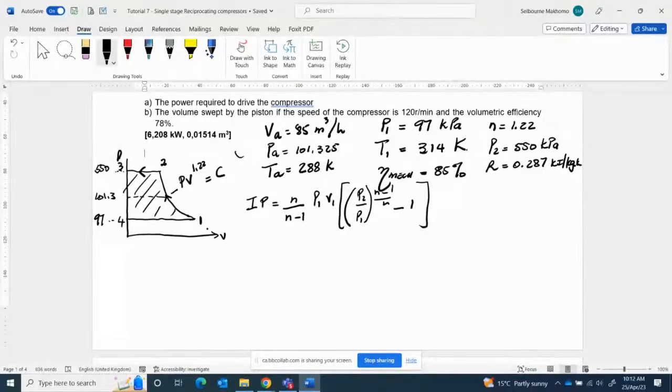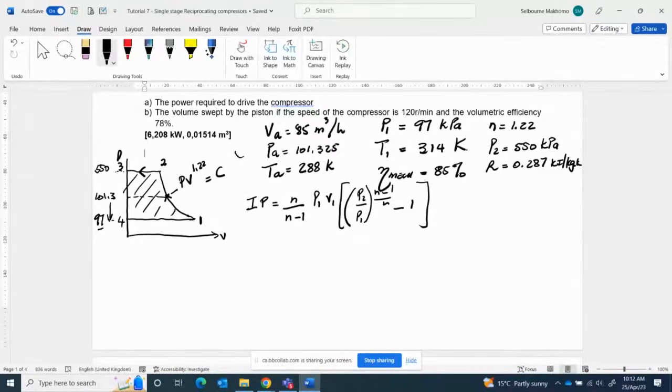In order to create a vacuum, there must be a difference in pressure between P1 and atmospheric pressure. The reason why the inlet valve opened is because the pressure was below atmospheric pressure. In other words, it was a vacuum pressure. We can see that 97 is below 101. But if 97 was equal to 101, then the inlet valve won't be able to open.